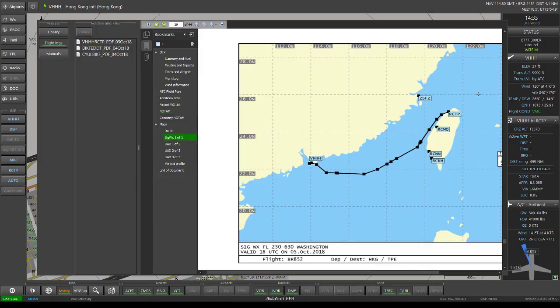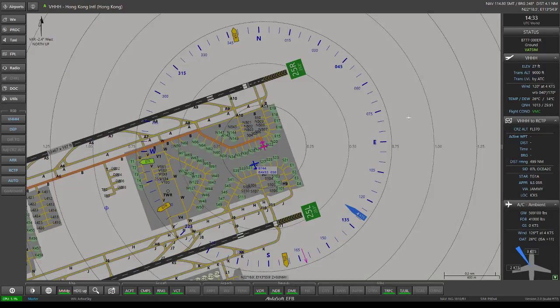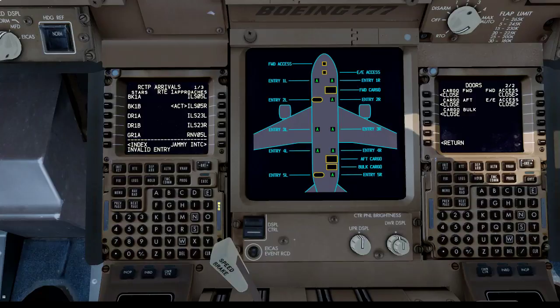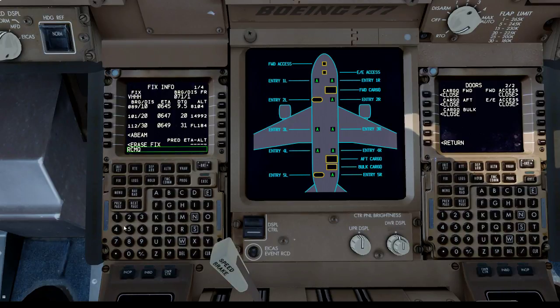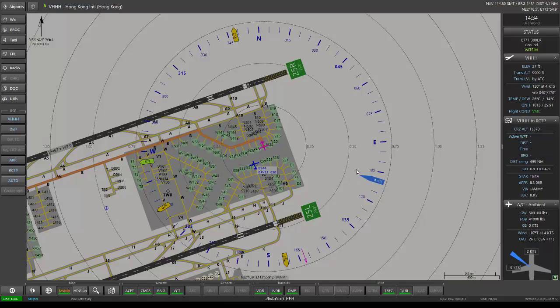Significant sheets, let's see. So we have Romeo Charlie Mike Quebec, Charlie November November.